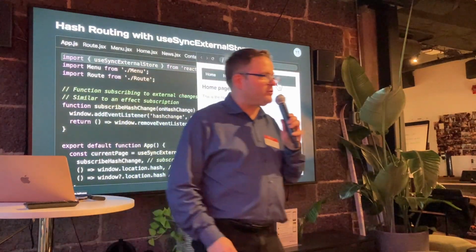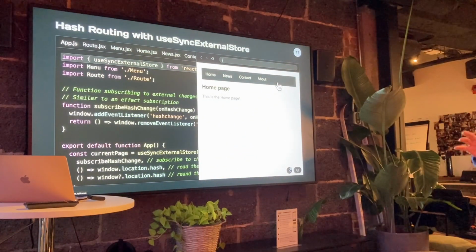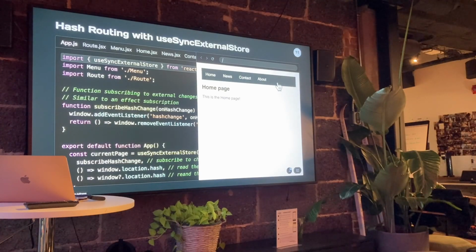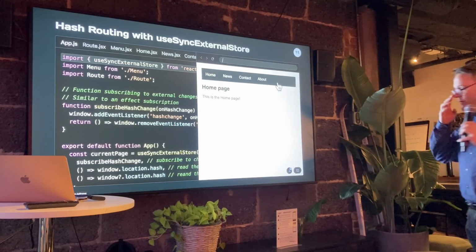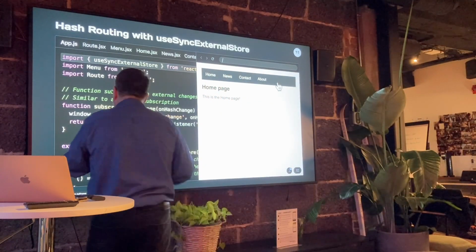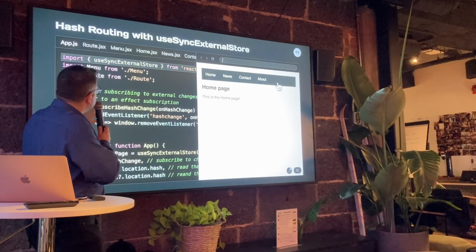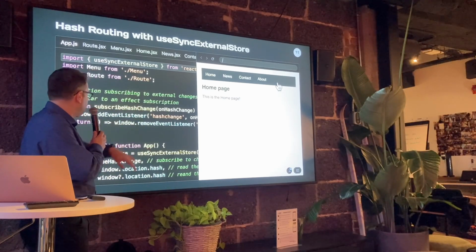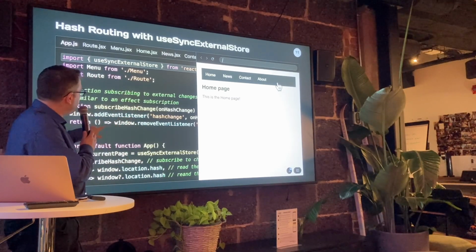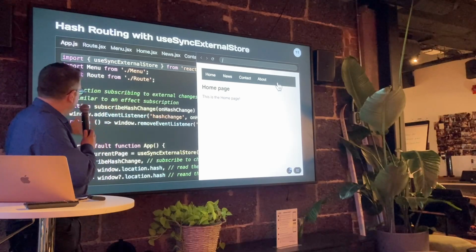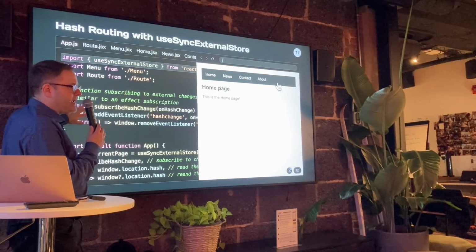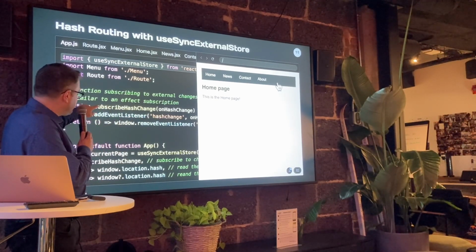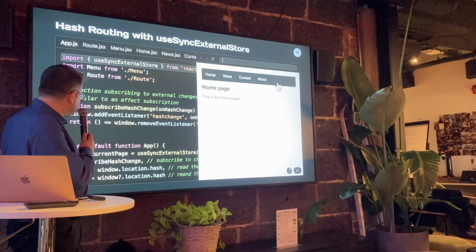Okay, let's go with the useSyncExternalStore. This is the new way of doing things. It barely changes, I have to tell you. But then again, I don't have that pesky little dependency array, so I don't have to worry too much. We're going to have a subscribe hash change function here that does my window add event listener and my window remove event listener. This has been isolated so I can call it from this use.